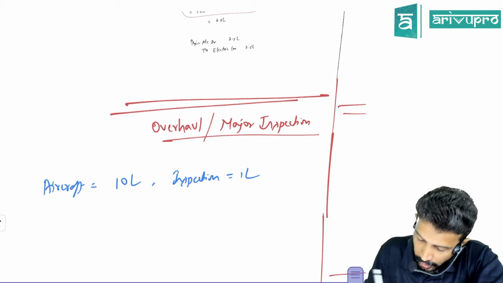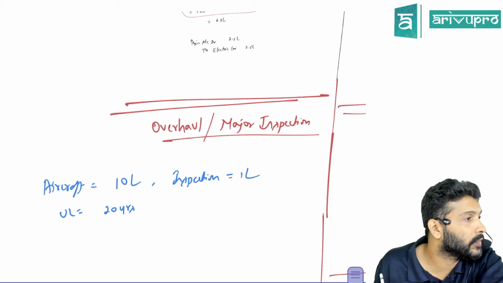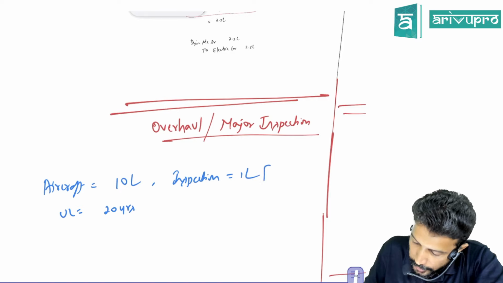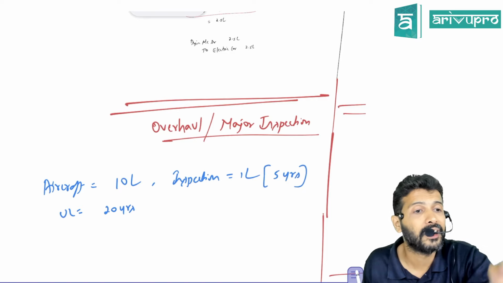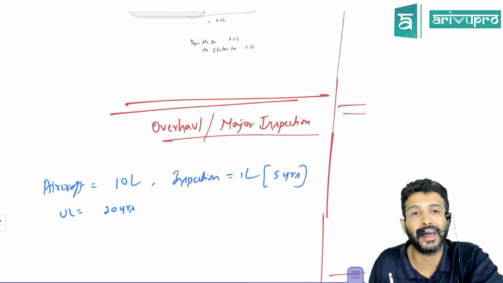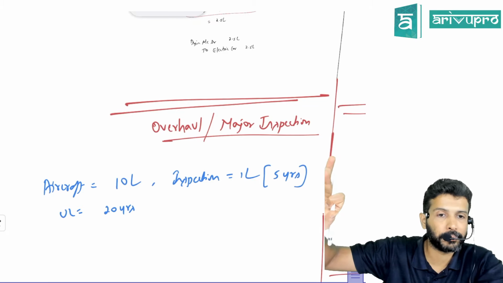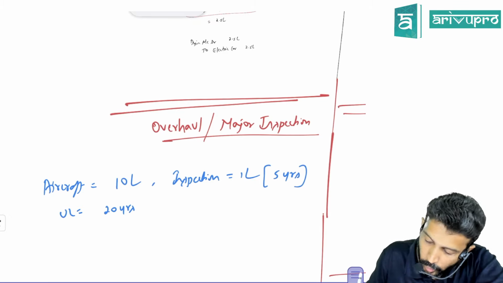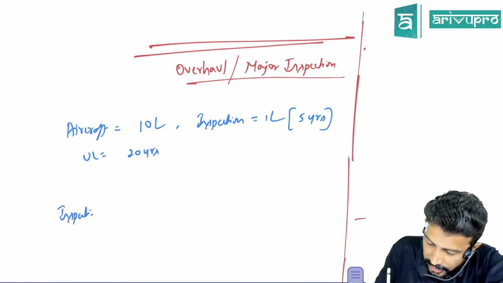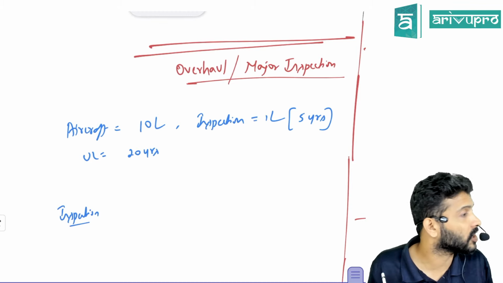Now, the aircraft's useful life is 20 years, but you have to get the inspection done once every 5 years. Now you tell me, will you calculate depreciation on this aircraft on 10 lakh for 20 years, or will you separate it? Of this 10 lakh, 1 lakh is towards inspection. So this 1 lakh of inspection charges you will calculate separately, and for the others you will calculate depreciation separately.